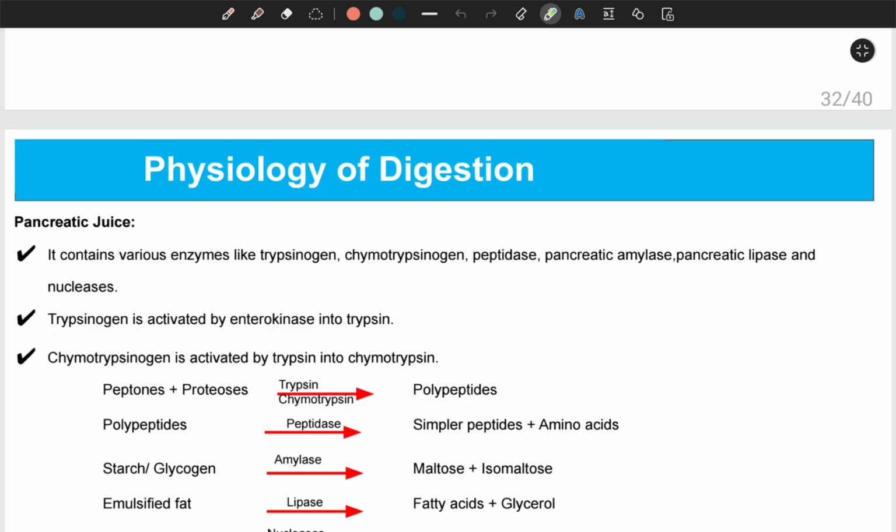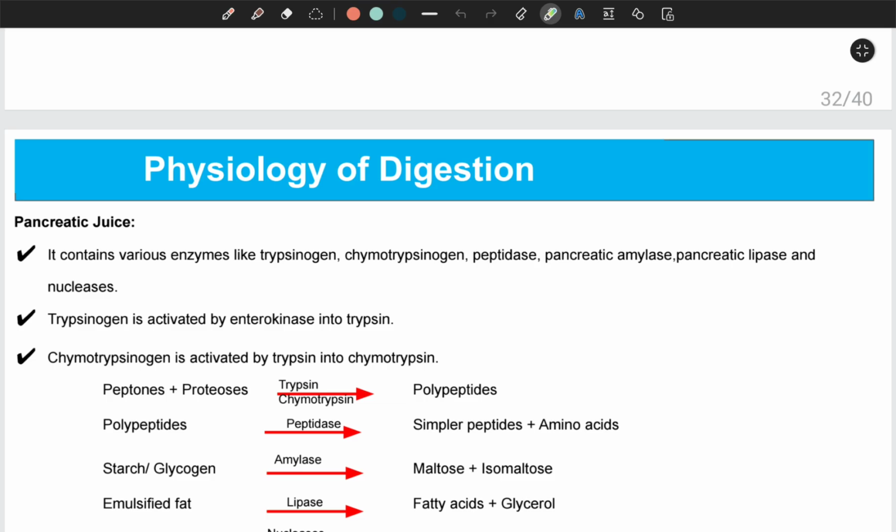trypsinogen is an inactive enzyme. So it will be activated by another enzyme produced by the intestinal gland, and that is called enterokinase. It activates trypsinogen into trypsin. Similarly, we have another enzyme known as chymotrypsinogen. It is also an inactive enzyme, so it will be activated by this trypsin into chymotrypsin. So these enzymes help to digest different kinds of nutrients.